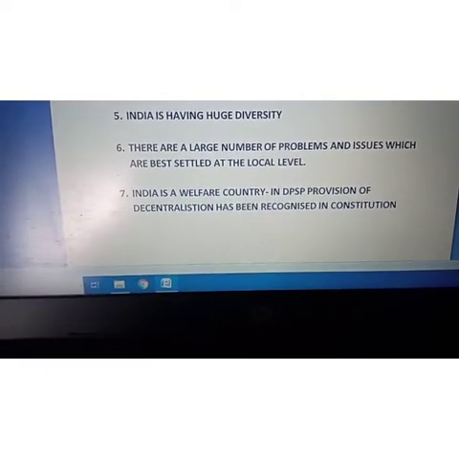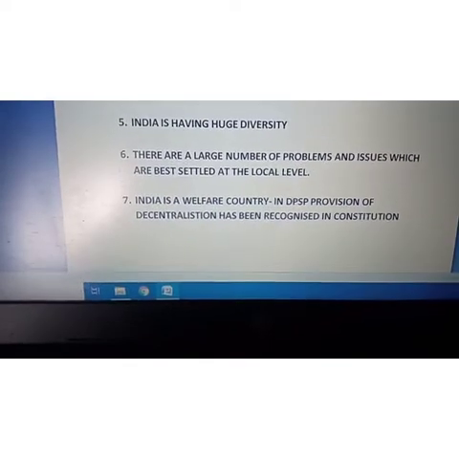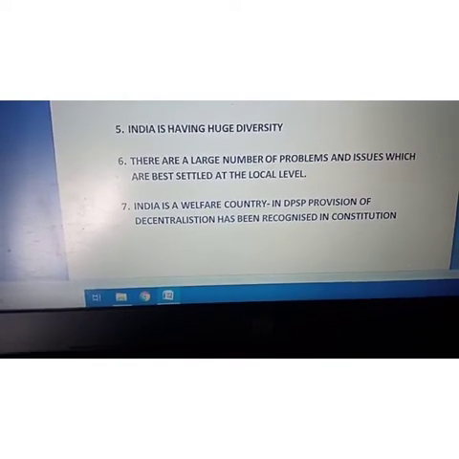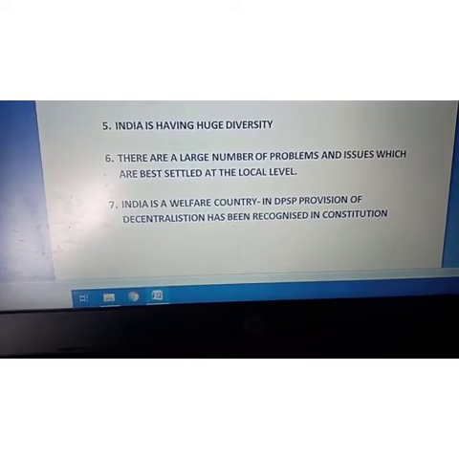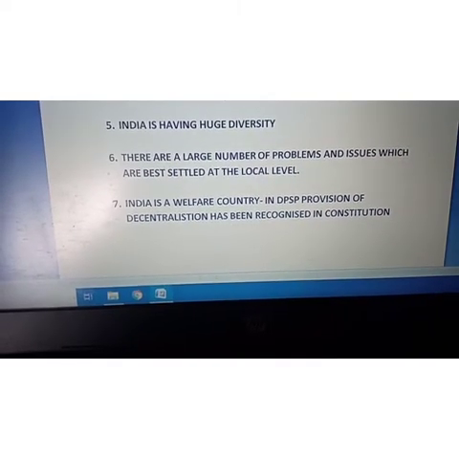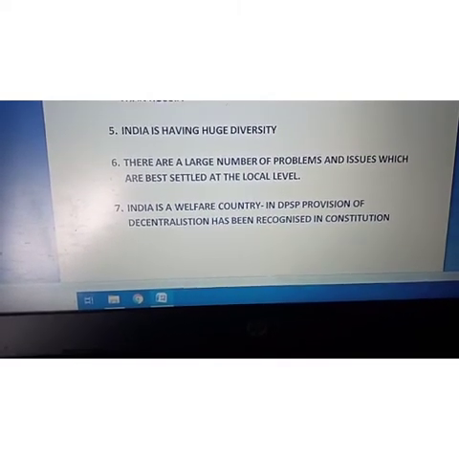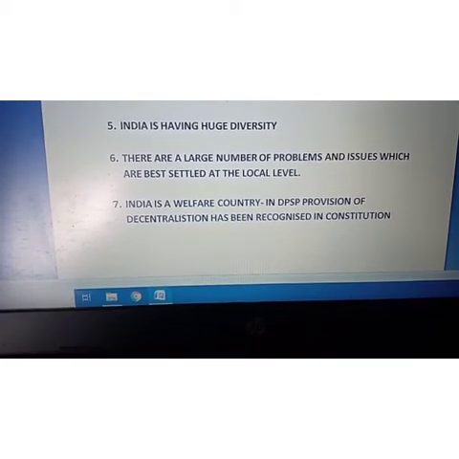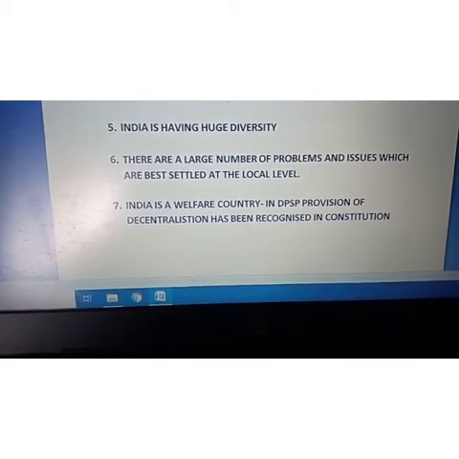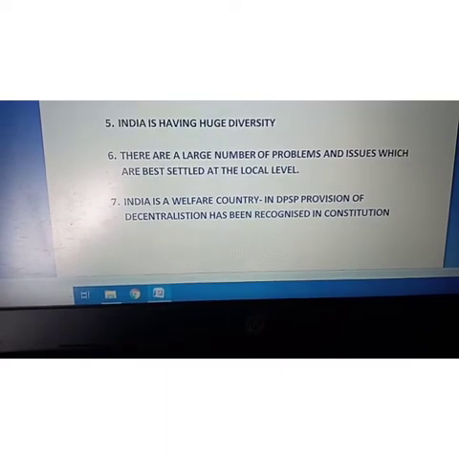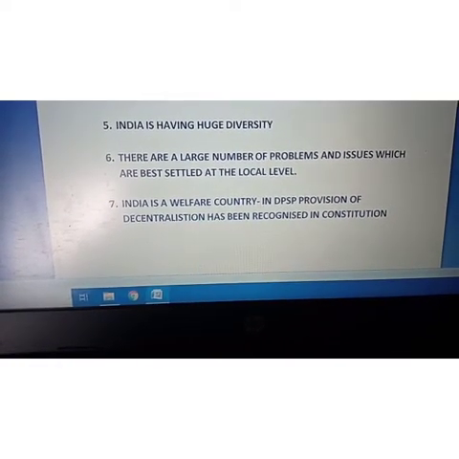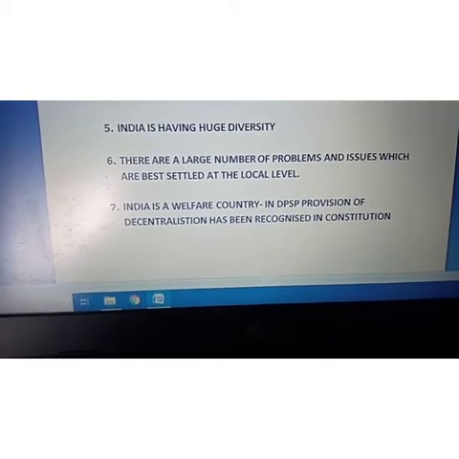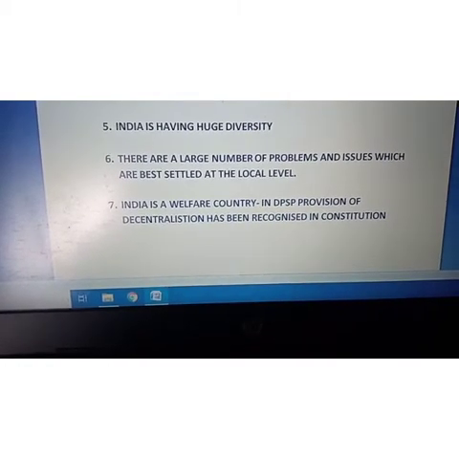Now we see, as I have already discussed, India is a welfare country. So in the directive principles of state policy also, the provision of decentralization has been recognized in the Constitution. All the things that we have done in the country are written in our Constitution. In our directive principles of state policy, Article 40 talks about decentralization, local government and the panchayat system.